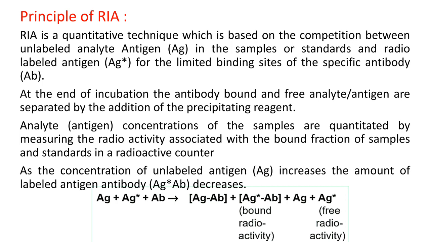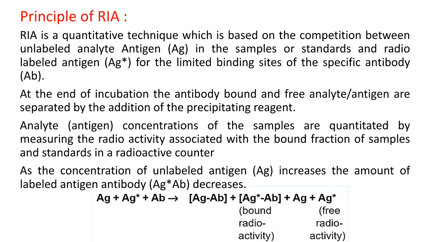So here also antigen is used, but there is a competition between the unlabeled antigen and labeled antigen for the limited binding sites of a specific antibody. The radiolabeled antigen is labeled with a radioisotope, for example iodine 125, which we use here.